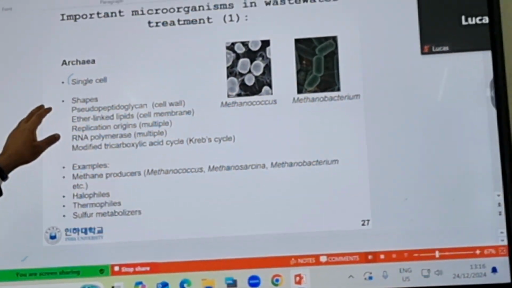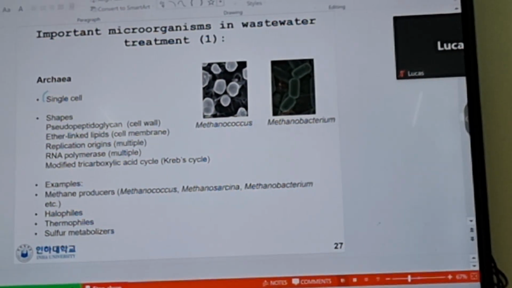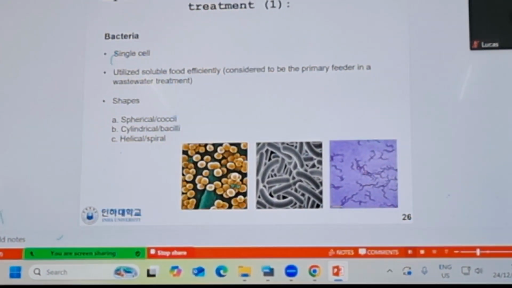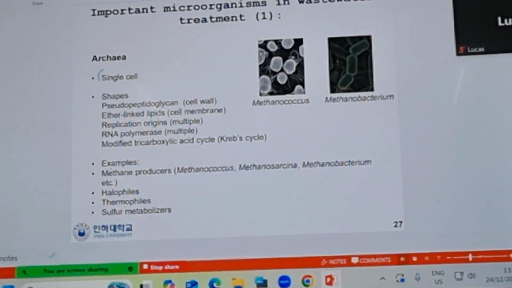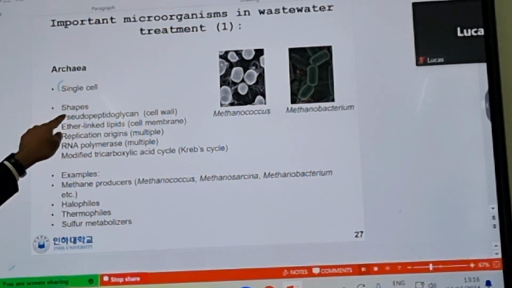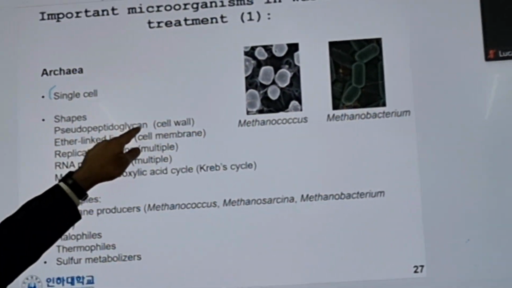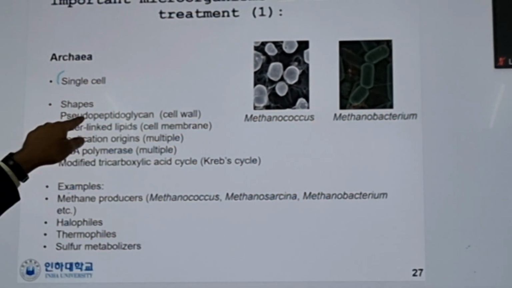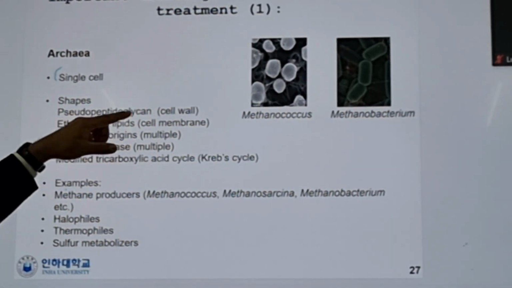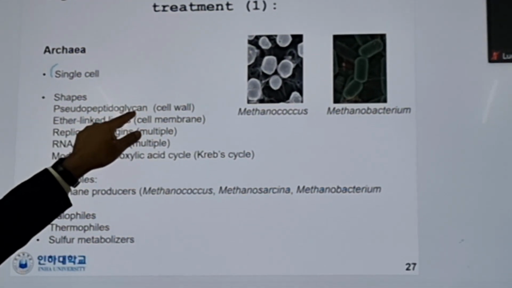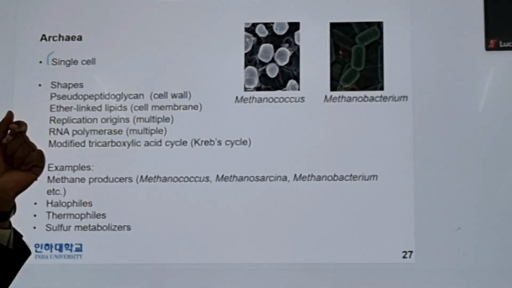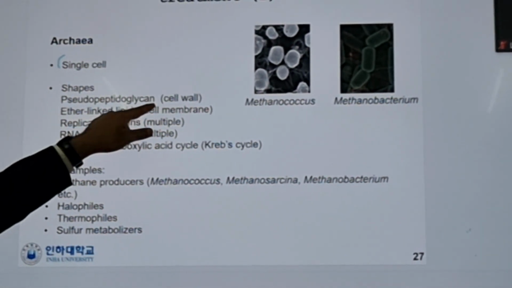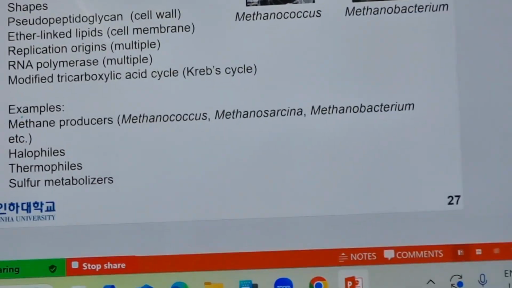Now, how about archaea? I will tell you the difference from bacteria. Bacteria are single cell, utilize soluble food efficiently, and they have these shapes. Archaea are also single cell, but in their cell wall they have pseudopeptidoglycan, which you will not find in the bacterial cell wall. In bacteria we have peptidoglycan, so there is a little bit of chain difference. Then in archaea we have ether linkages in the cell membrane, but in bacteria we have ester linkages.